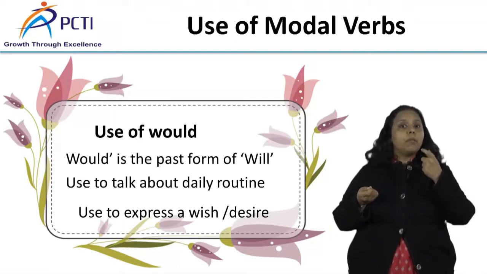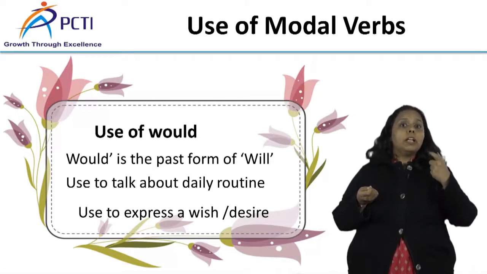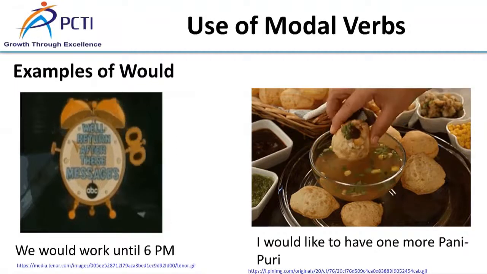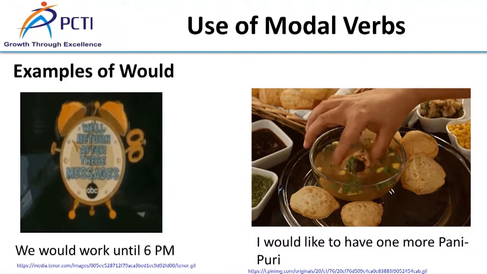Use of would: it is the past form, and we can use would in different ways to talk about choice or preference, to express a wish or desire, and to talk about daily routine. Now, examples of would. With the help of examples, we can understand properly. Now we can see some examples.